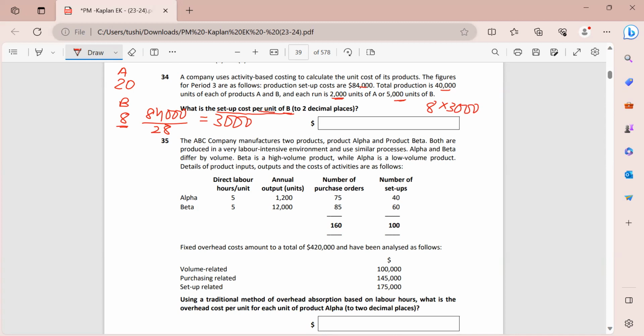Now we want to find it out per unit. So I am simply going to divide 24,000 by the number of units, which is 40,000, right? So 24,000 divided by 40,000, and your final answer which you will enter is 0.6, and this wants 2 decimal places, so I will enter 0.60. Otherwise, the computer will mark my answer wrong. So 0.60 will be entered.